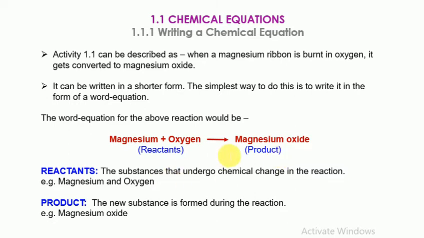So reactants are the substances that undergo chemical change in the reaction, for example magnesium and oxygen, and the product is the new substance formed in the reaction, magnesium oxide. A word equation shows the change of reactants to products through an arrow placed between them. The reactants are written on the left hand side, LHS, with a plus sign between them, and similarly products are written on the right hand side with a plus sign between them. The arrow points towards the products and shows the direction of the reaction.